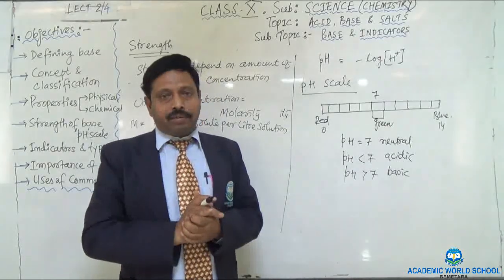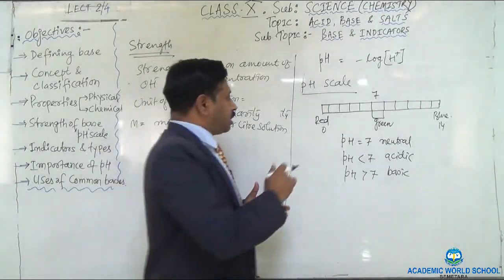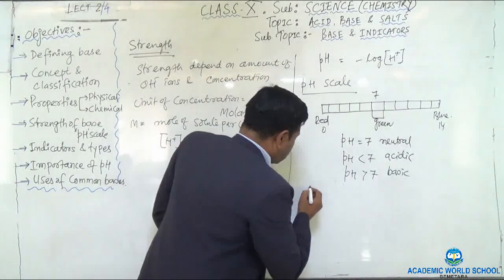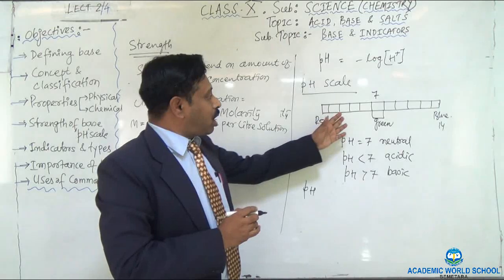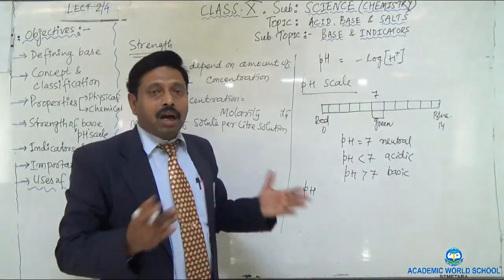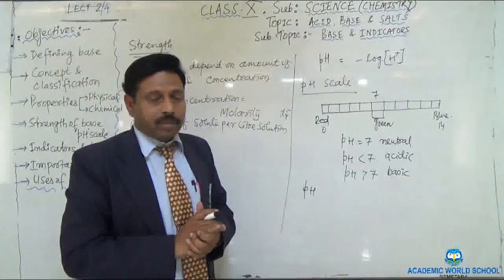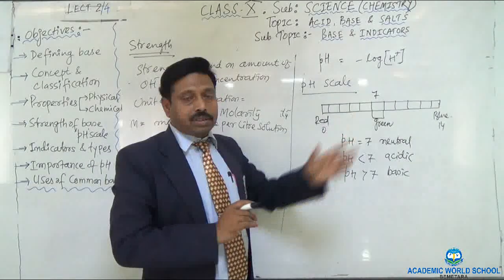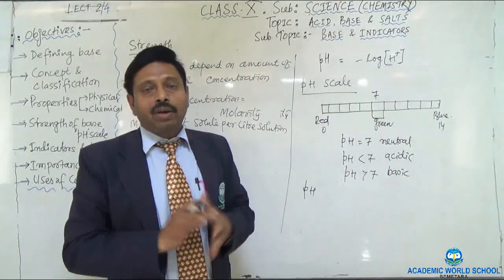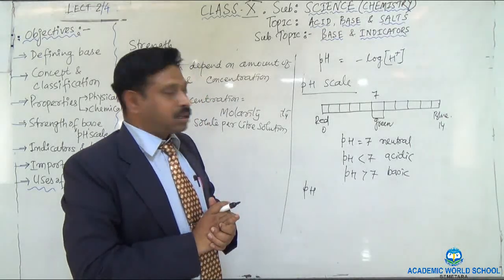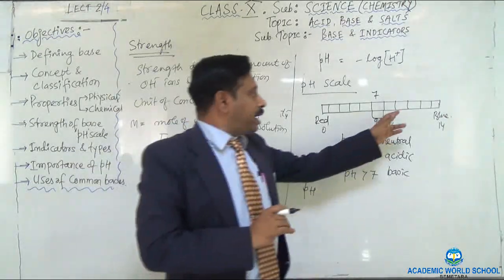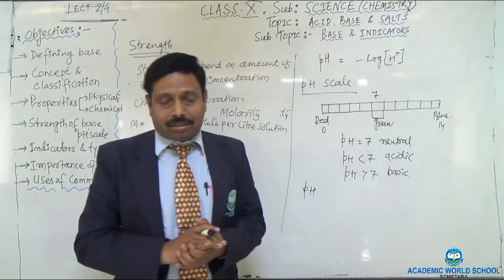Suppose you see that the pH of a solution is 0, 1, 2 or 3, they are regarded as strong acids. If the pH is 5 or 6, they are regarded as weak acids. Similarly, bases having pH 8, 9, 10 are weak bases.